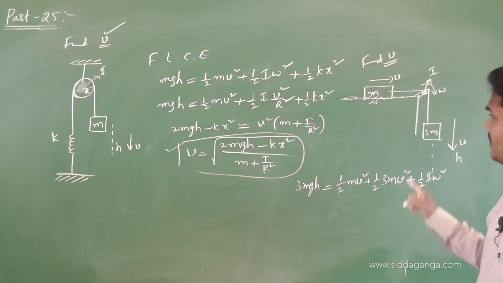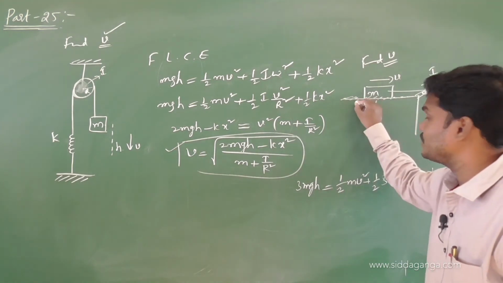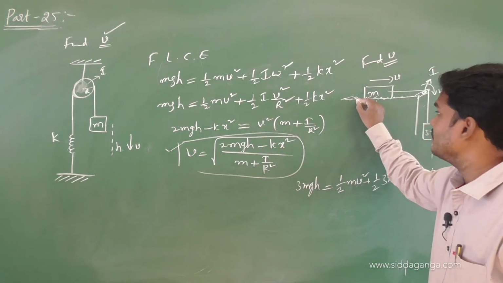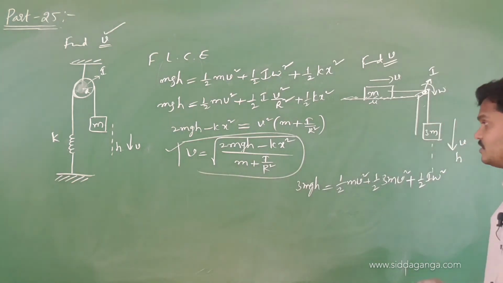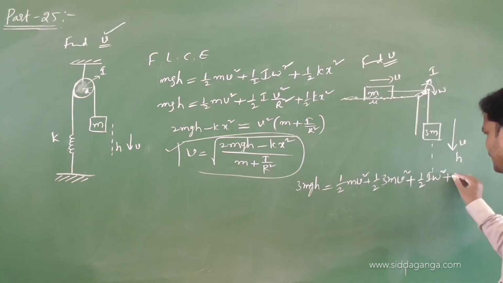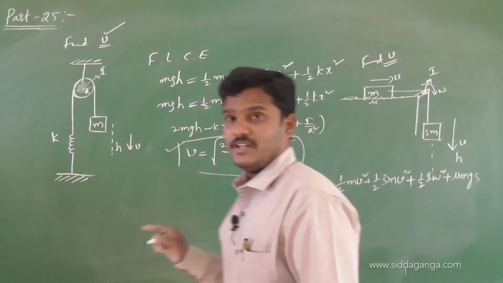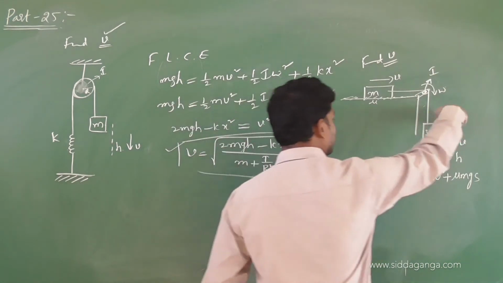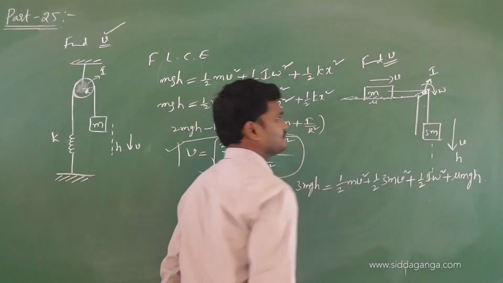And due to the friction, the work done is F into S. Actually that is minus Fs, but let me write Fs here. F is nothing but mu mg, and S is nothing but h, if it covers h meter.